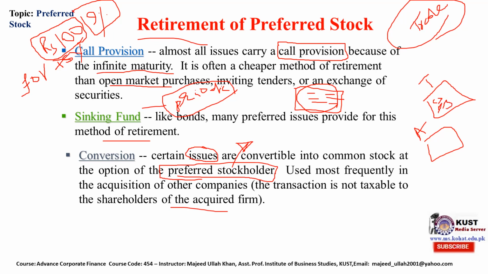Now this acquirer will pay both of these shareholders. In this case, the company A, the acquirer, can give an option to this preferred shareholder to get the common share of this A Limited. This is attractive because it is not taxable at all.